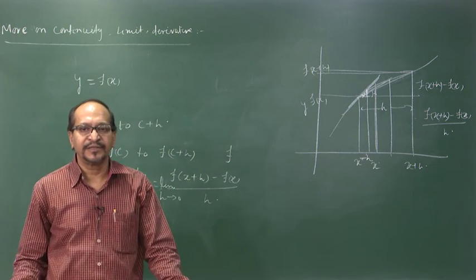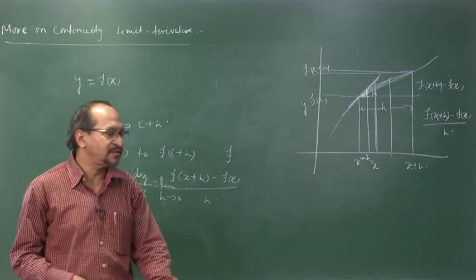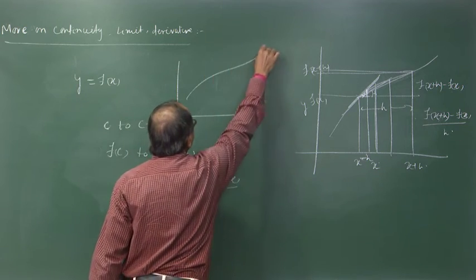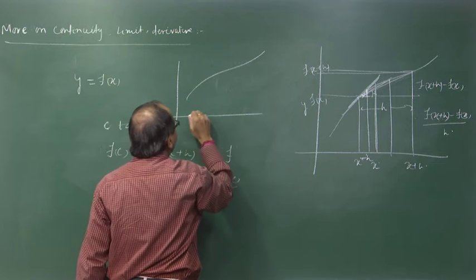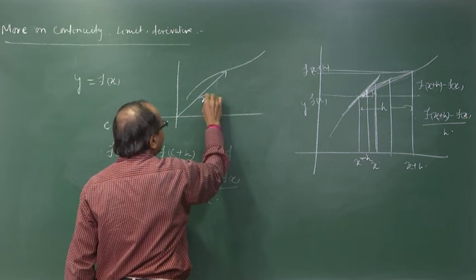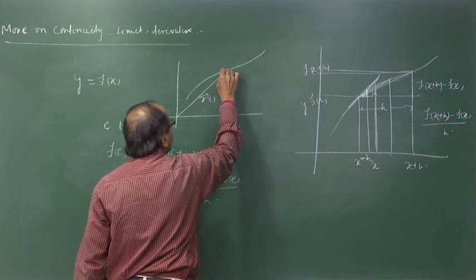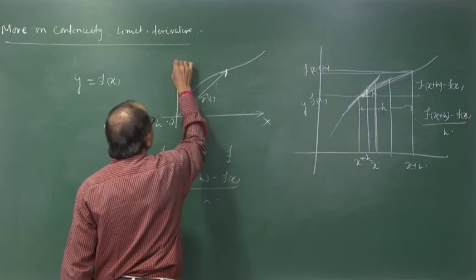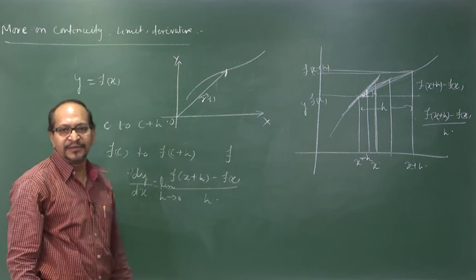The same thing applies in the case of instantaneous velocity. Suppose the body is moving like this. At any instant t, the position vector of the particle is r of t here. Position vector is the vector starting from the origin of the coordinate system to the point, right.